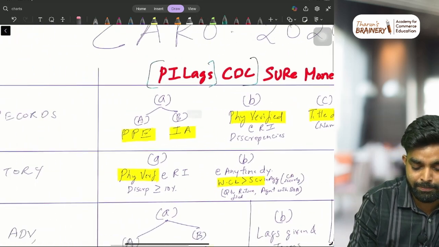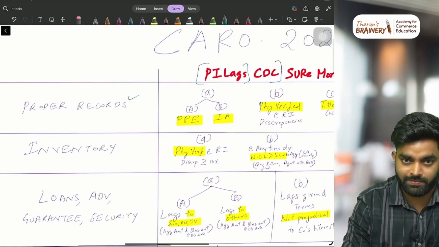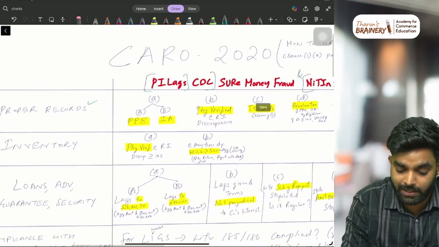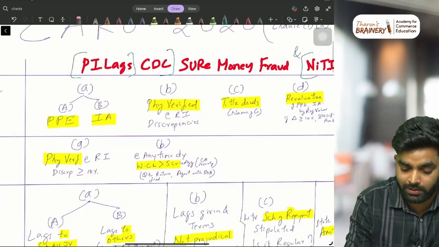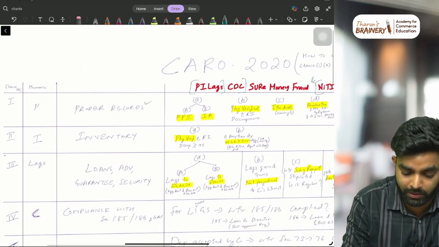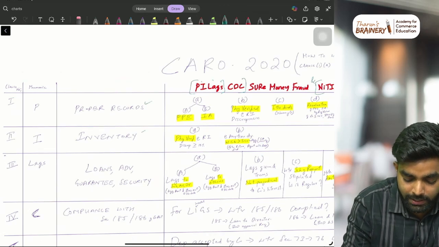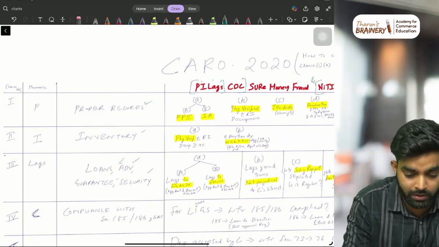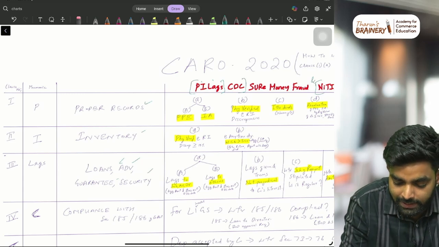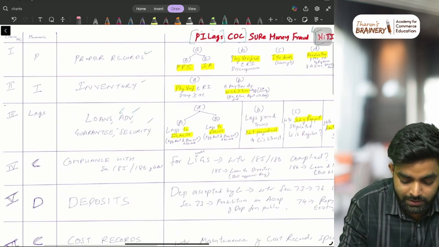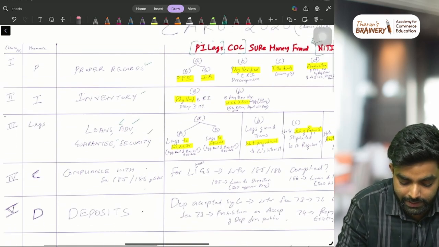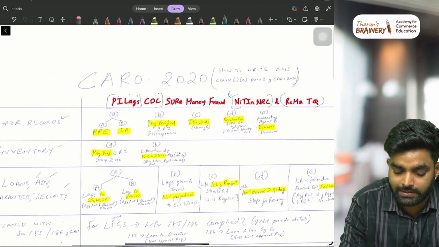Then Pilag CDC. P means proper records. Whether the company is maintaining proper records, physical verification, all these things. First clause, clause number 1, proper records. I means inventory. Lags means loans, advances, guarantee and security. Then C, compliance with sections 185, 186. Then D means deposits. All these things are actually mentioned.